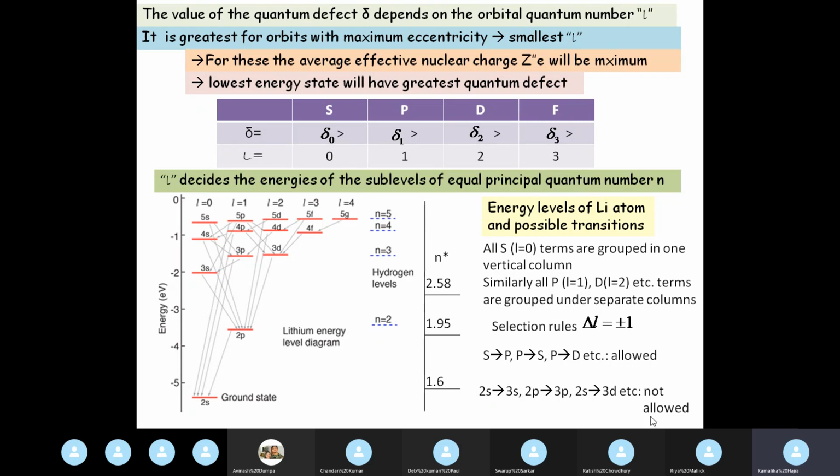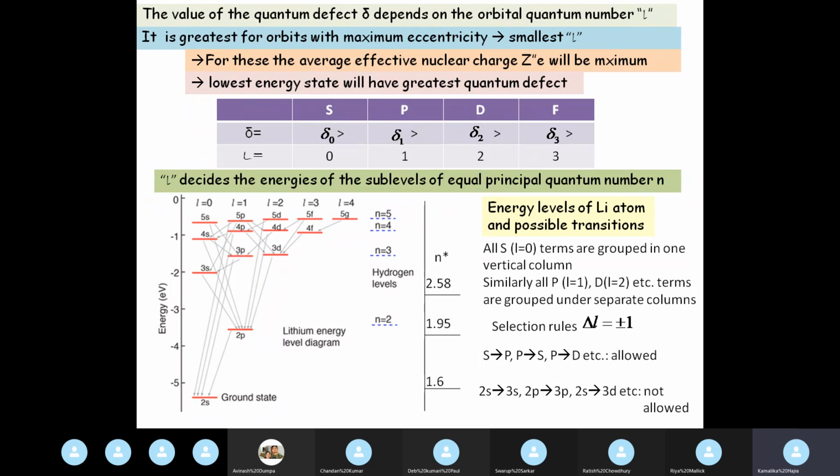So although by analyzing the atom and putting in the quantum numbers we get so many subshells, we must remember that the selection rule does not allow all transitions, and therefore the spectral lines that we actually observe are much fewer than could be there. If there was no selection rule, then all transitions would be allowed. So an electron could go from any lower state to any higher state and come back. But that is not allowed, and hence the actual number of spectral lines observed is much less.